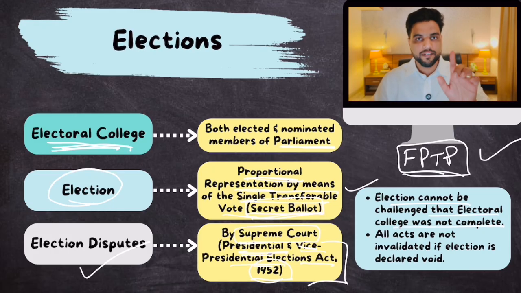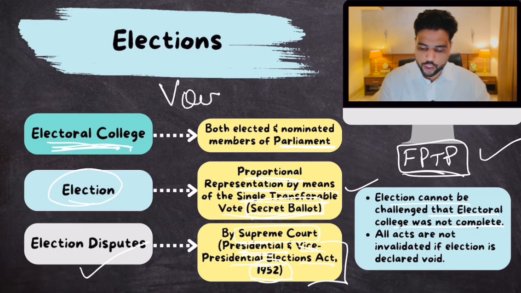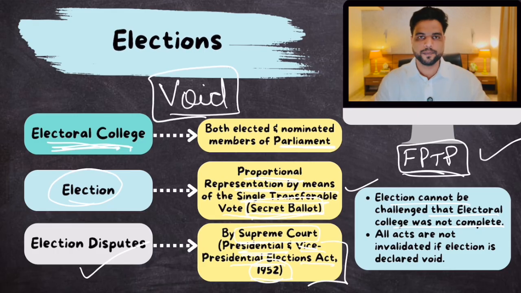By the way, if there is an election dispute 2 or 3 years after the elections, and the Supreme Court says yes, the election dispute is valid and we declare the election of the vice president void, then the vice president will have to be removed from his post because his election was declared void. But for these past 2-3 years, whatever acts the vice president committed won't be invalidated. Remember this part. Clear?